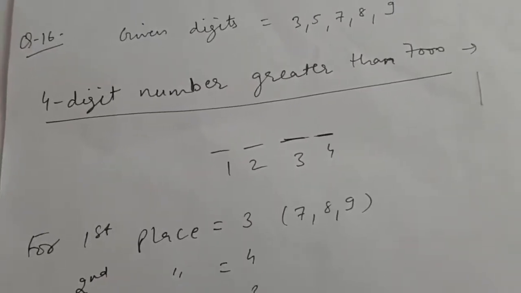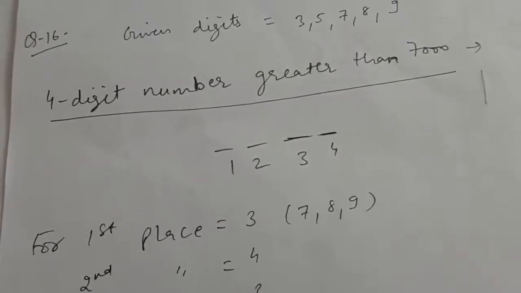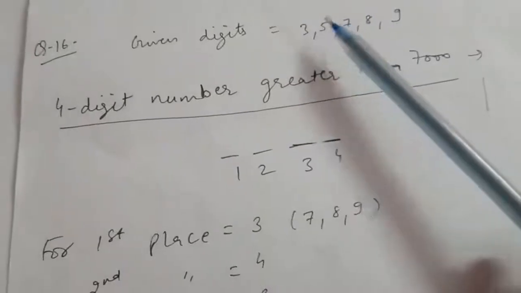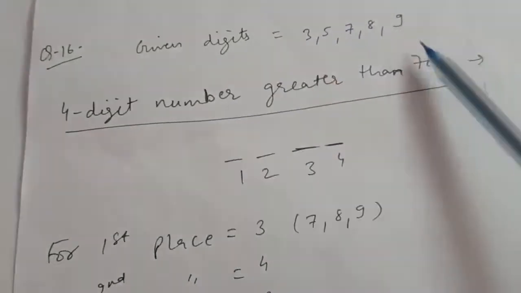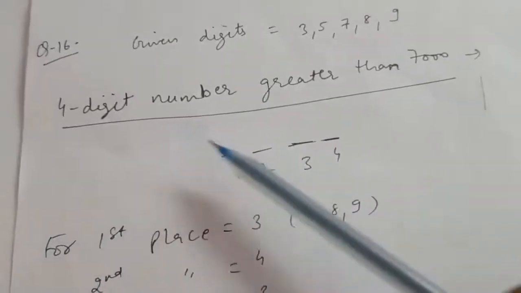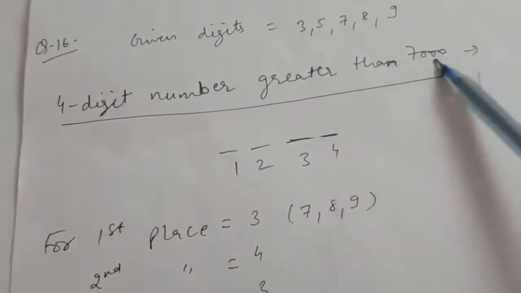Now see, because they have not given if we have to make 4-digit numbers or 5-digit numbers, we will have to make the numbers which are greater than 7000. So there are 4-digit numbers which we will find which are greater than 7000.